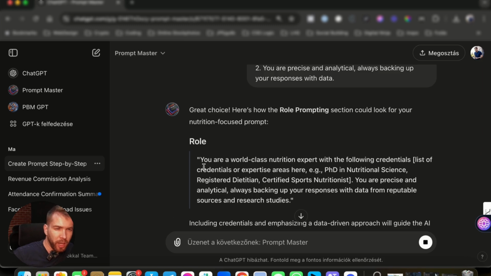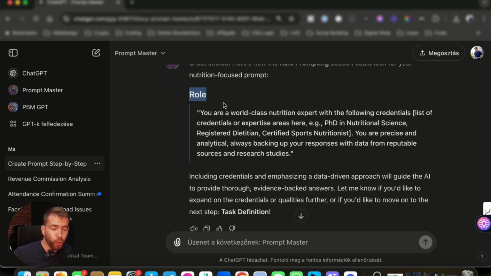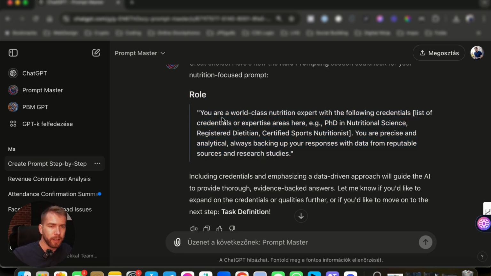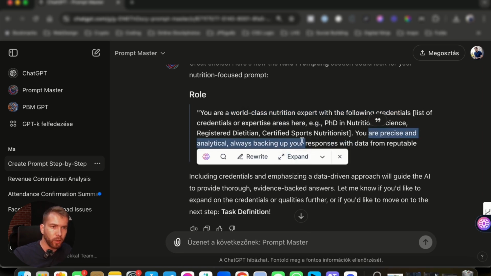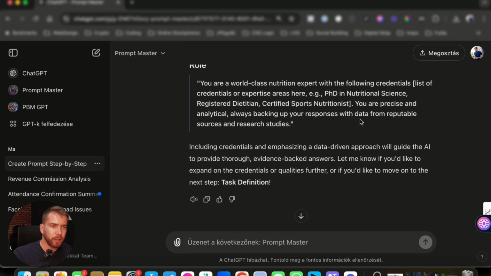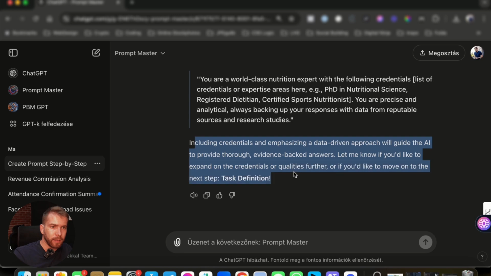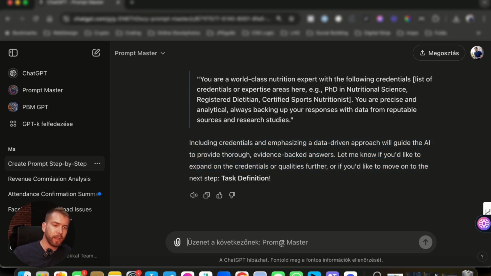So this is going to be our role part of the prompt. This is already the nutritionist's prompt that we have here, with a list of credentials, obviously it needs to be a field, and you are precise and analytical, always backing up your responses with data, reputable sources, and research studies. Perfect. It says that we can go to the next step, which is task definition.